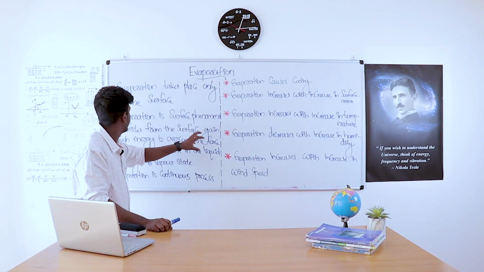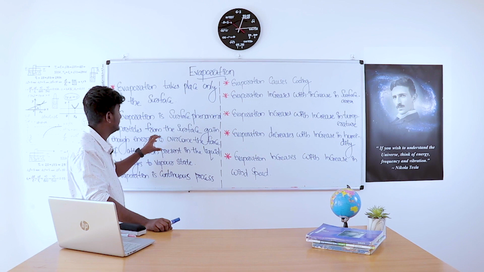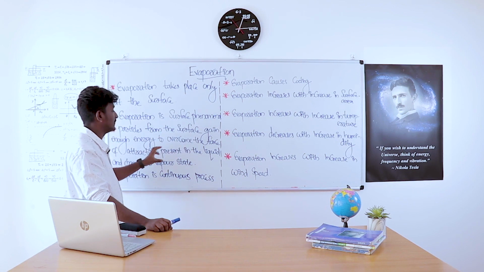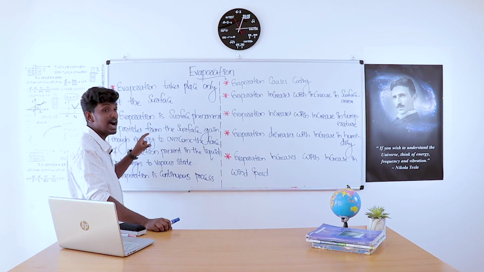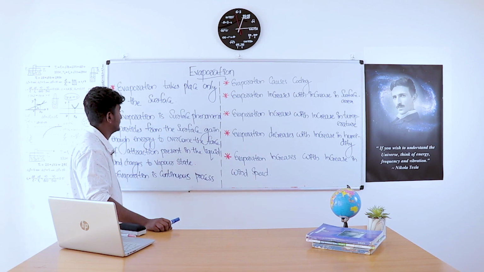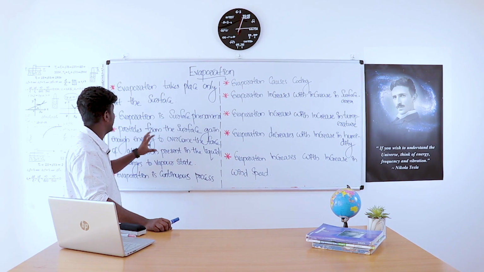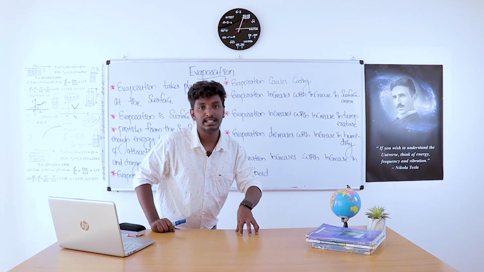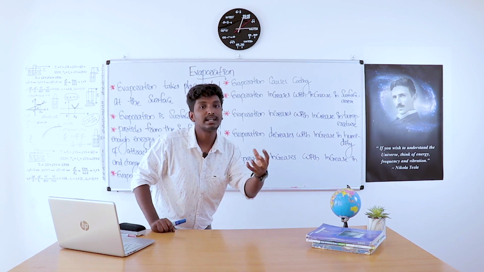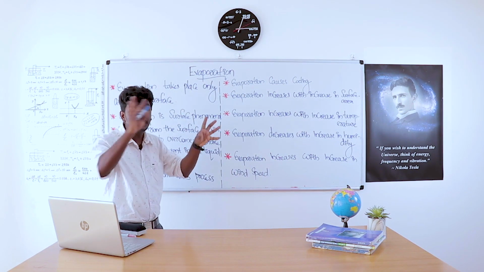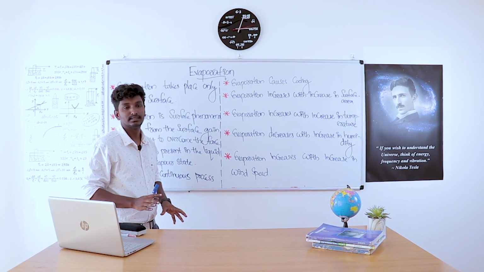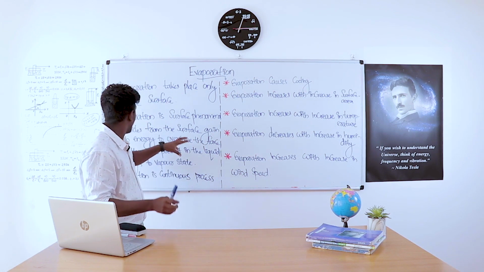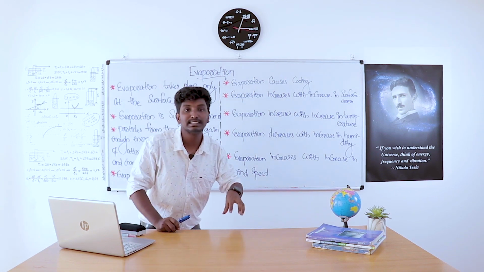Particles from the surface gain enough energy to overcome the force of attraction present in the liquid and change to vapor state. That means in the liquid state, the particles gain enough energy from the surroundings and overcome the force of attraction present in the liquid.